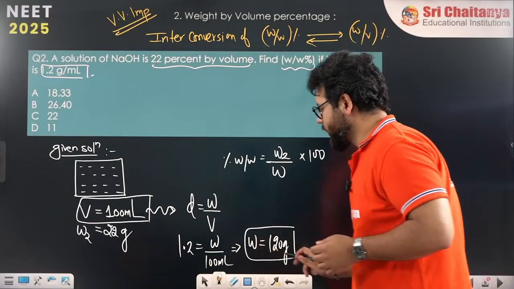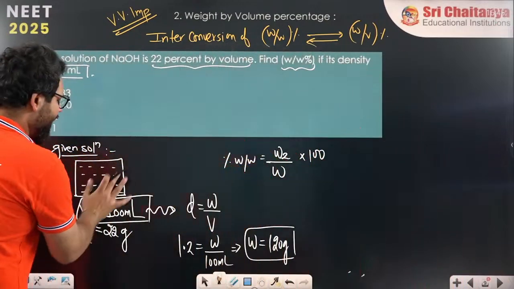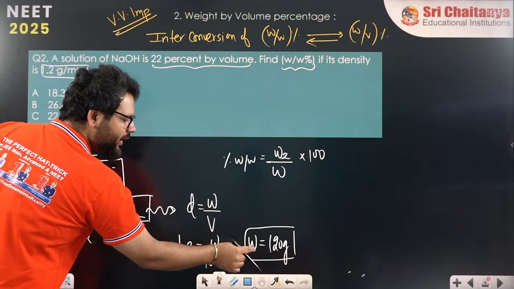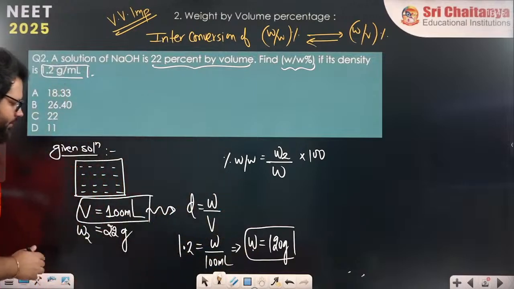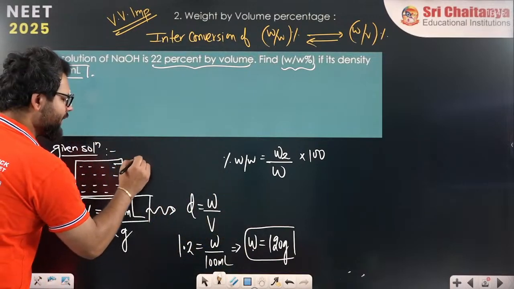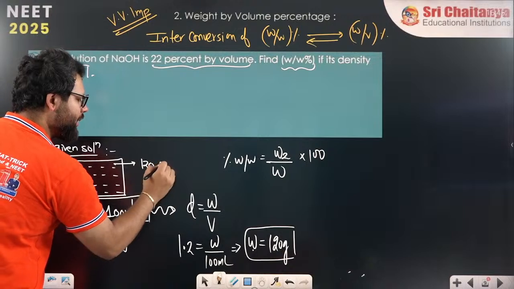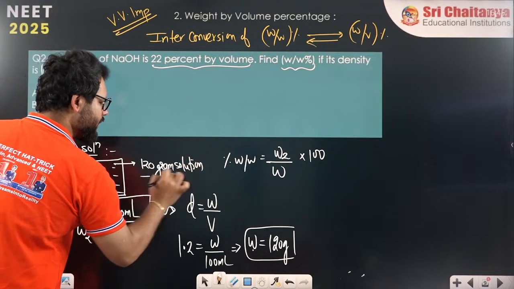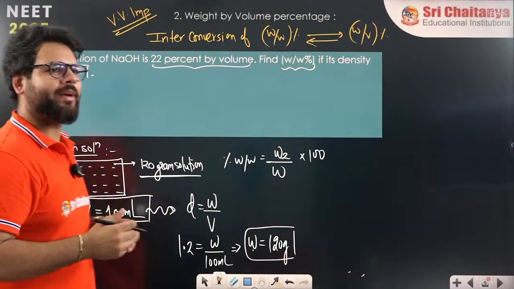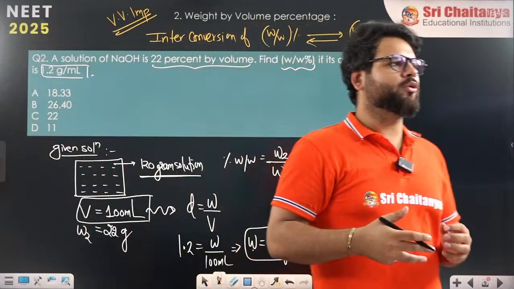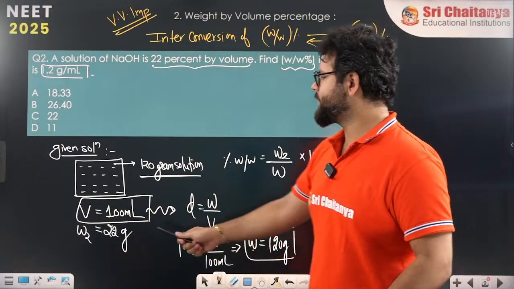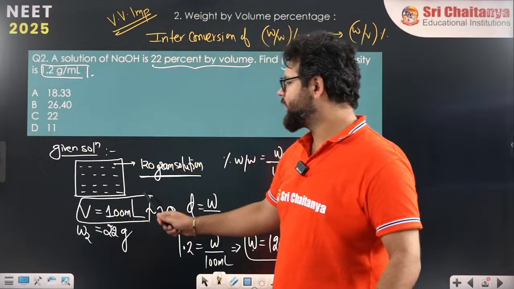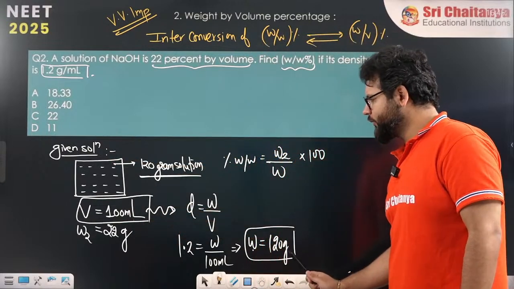So this solution having a volume of 100 ml weighs 120 gram on the weighing scale. That's how we can make the figure. It says 22% by volume, so 22 grams dissolved in 100 ml solution. Using the density, I converted the volume of solution to the mass of solution, 120 gram.